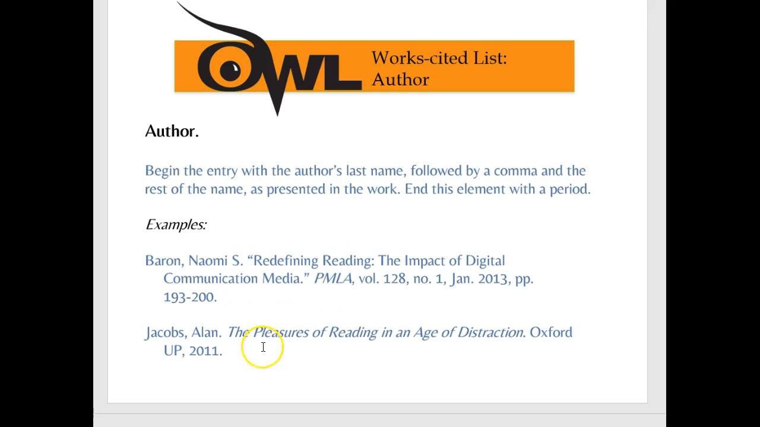Here we have a regular book, and we can tell by Jacobs, Alan, last name, first name. The Pleasures of Reading in an Age of Distraction. It's in italics, so we know it's a book. Who published it? Oxford University Press. In what year was it published? 2011. Notice there's no print, there's no pp. period. For books, this is it. It's pretty simple, it's pretty straightforward.